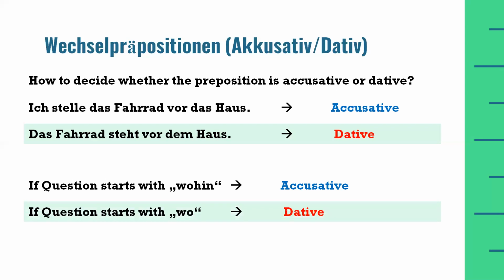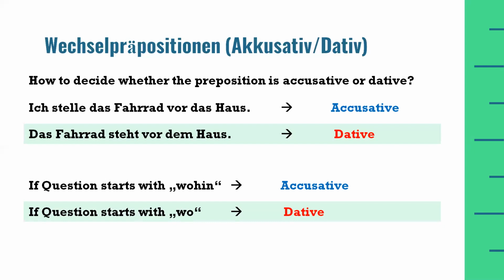The second option is to ask a question with the W question word wo. And whenever a question is asked with the W question word wo, and someone answers this question, and in that answer there is a two-way preposition, then we have to use that two-way preposition as a dative preposition.